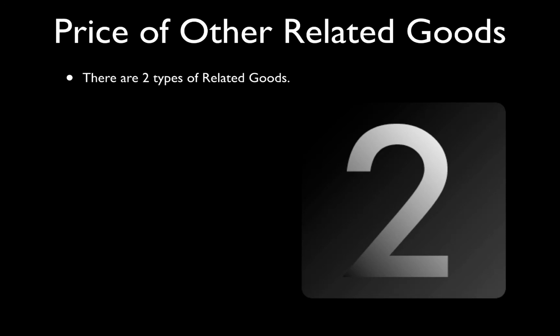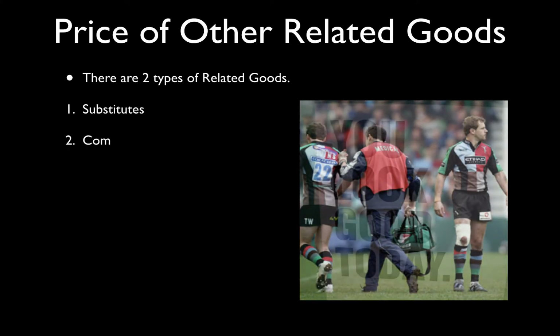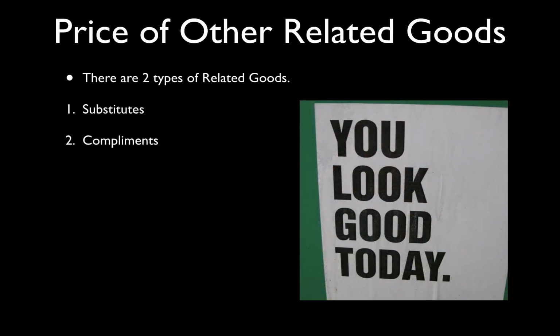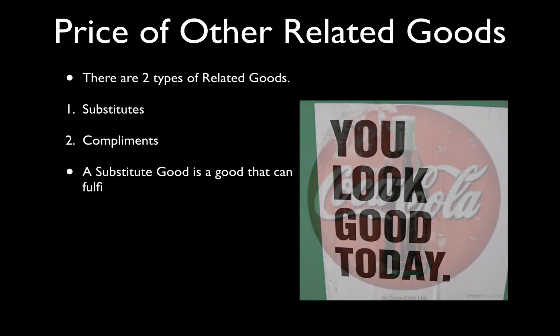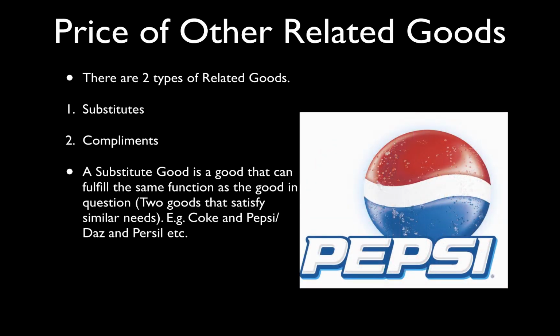There are two types of related goods. Okay, the first one is substitute goods, and the second one are complements or complementary goods. Okay, so we need to know what we're talking about. So what's the definition of a substitute good? A substitute good is a good that can fulfill the same function as the good in question, or two goods that satisfy similar needs. So if we're talking about cola soft drinks, we've got Coca-Cola or Pepsi.